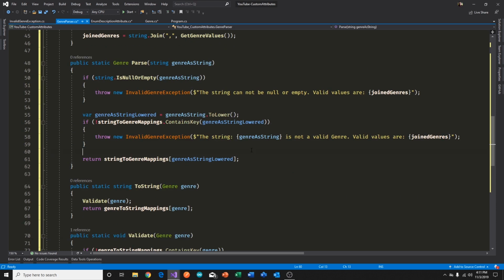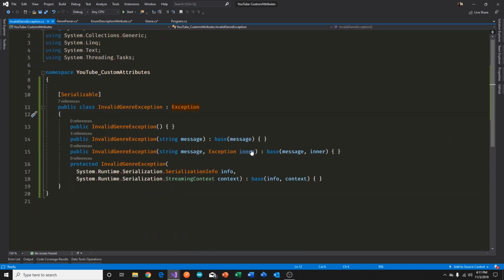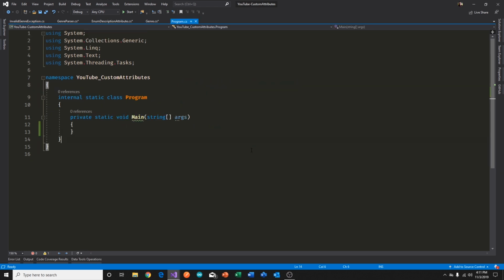So now let's see how this application is going to be used. What we're going to do is use our genre parser, and let's ask it to parse the sci-fi version of it. And we want to get back an enum like that. All right. When you run this application, we'll debug into our parse method and see what happens there.